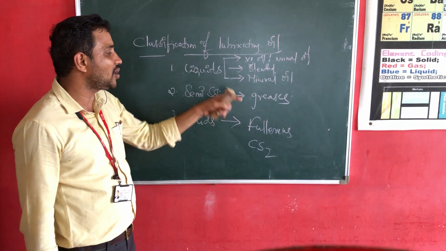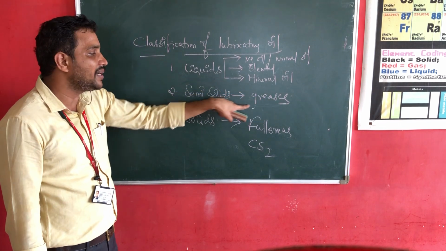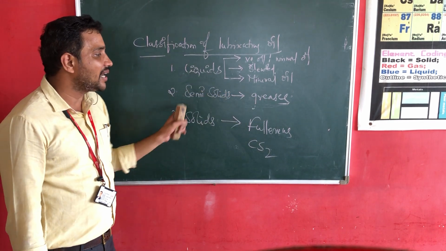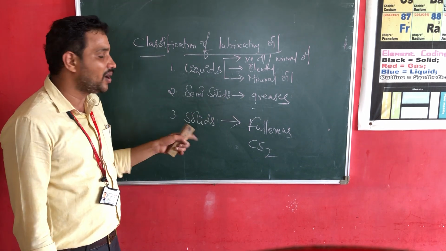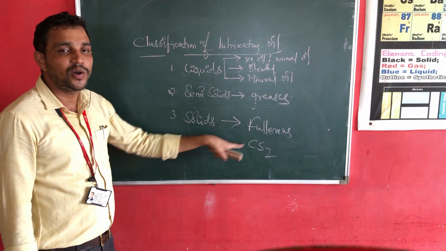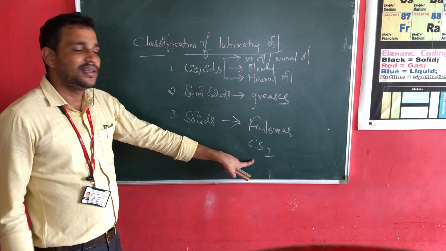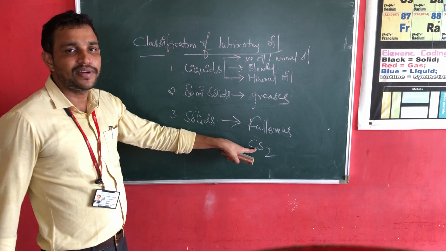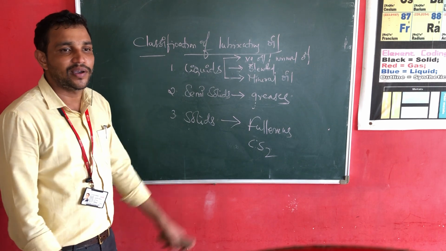Right? The other ones are solid lubricants and semi-solid lubricants. Semi-solid lubricating oils are nothing but greases. Generally we use these kinds of lubricating oils in trains or automobile vehicles. Next one is solid lubricating oils. Solid lubricating oil means a powdered solid material: graphite, carbon disulfide or fullerene. These can be used as lubricating oils.